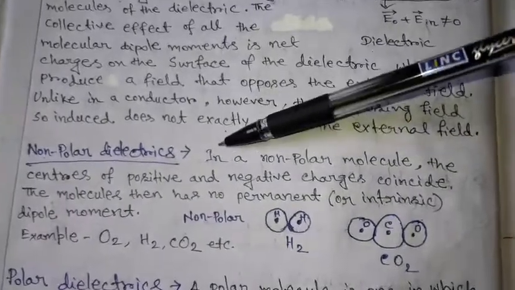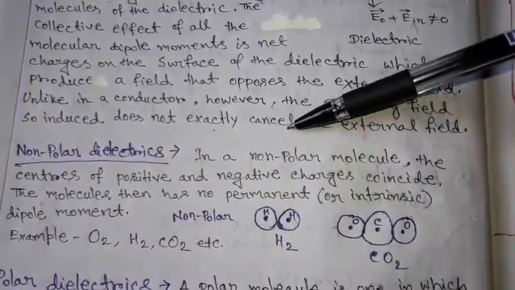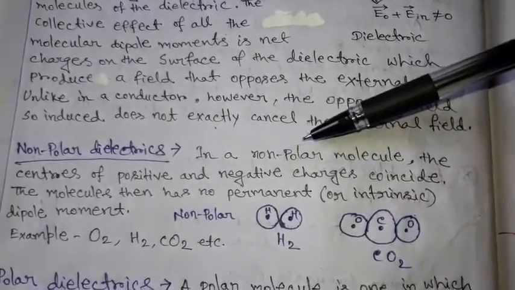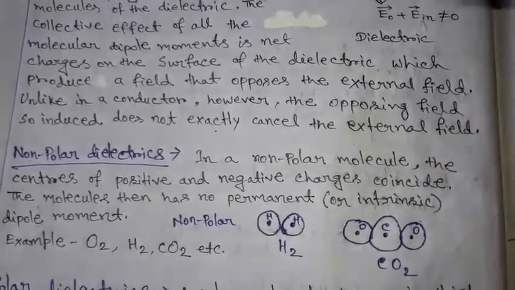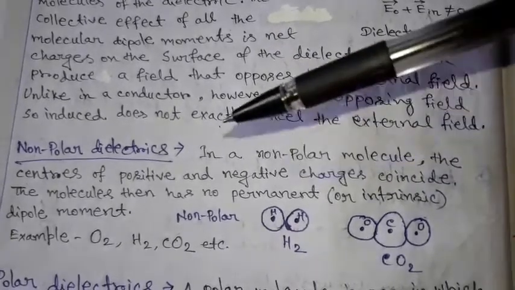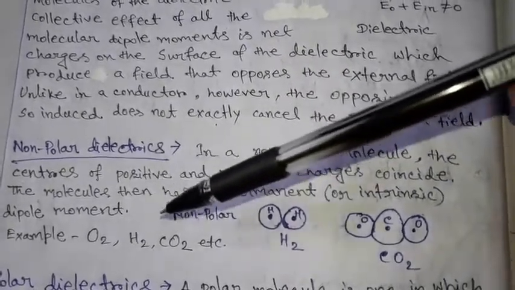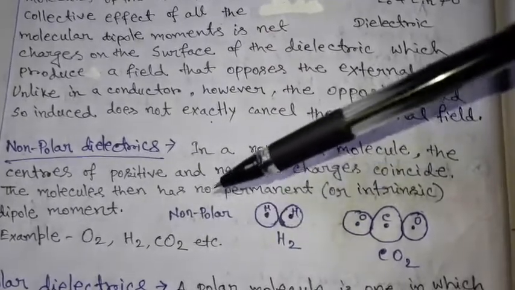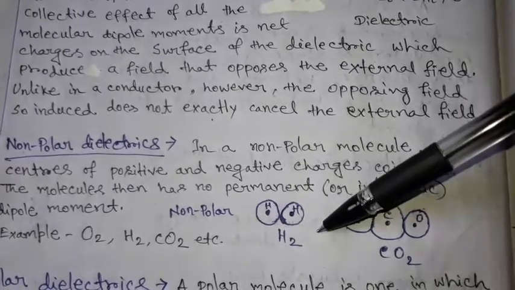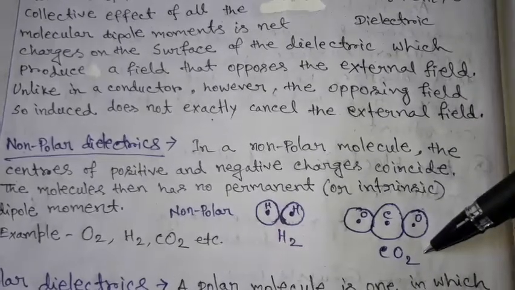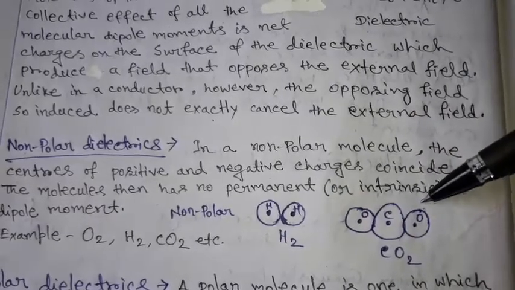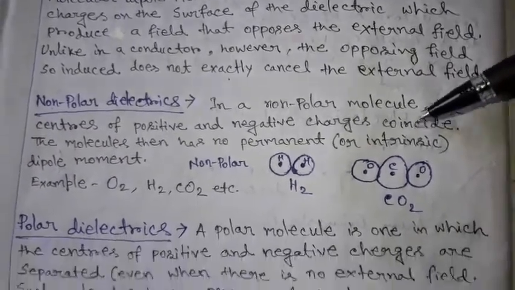Next topic, nonpolar dielectrics. In a nonpolar molecule the centers of the positive and negative charges coincide. Molecules then have no permanent or intrinsic dipole moment. The examples are O2, H2, CO2, etc. Nonpolar dielectric diagrams of H2 and CO2 are given here. We see that the positive and negative charges coincide here, so there is no intrinsic dipole moment present.